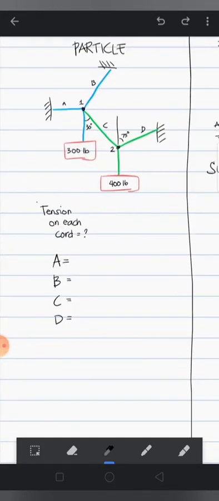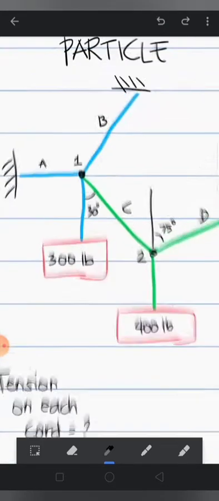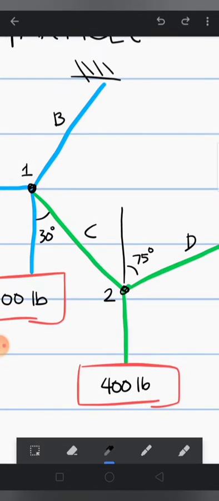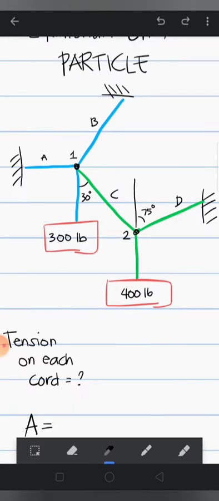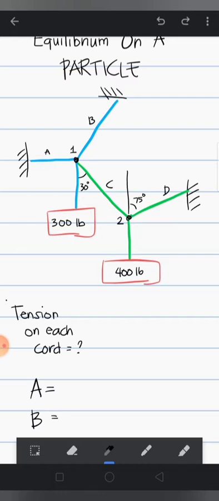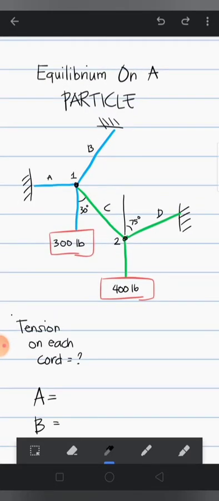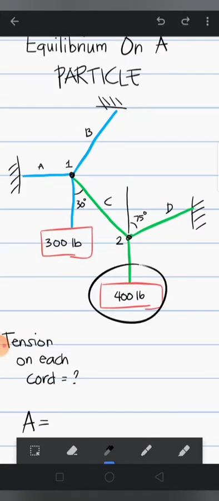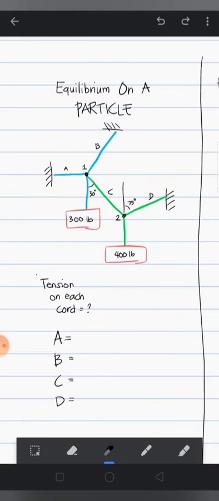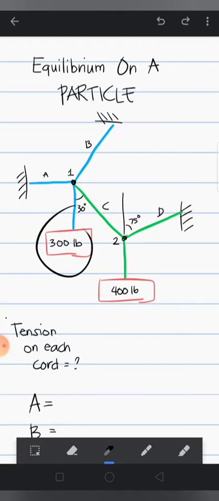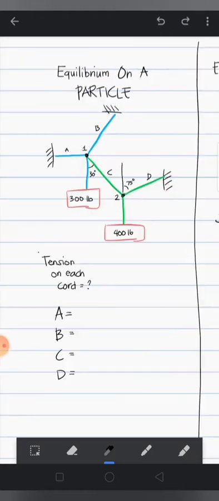So to do that, we consider particle 1 and particle 2, or a point, as we say, wherein this system is concurrent, because technically these ropes support these loads or weights of 300 and 400 pounds from falling. So that's why it is in equilibrium. It supports these weights from falling.